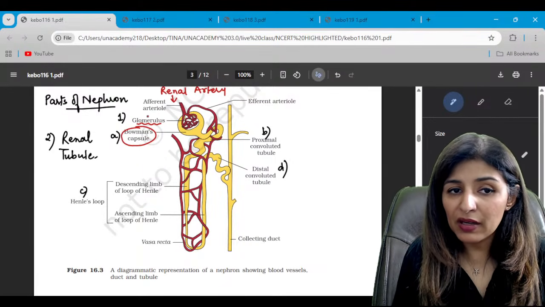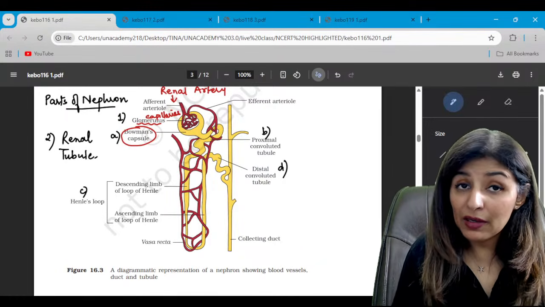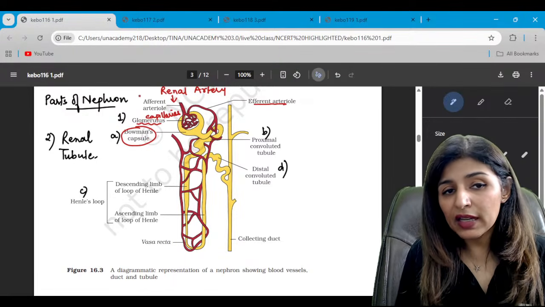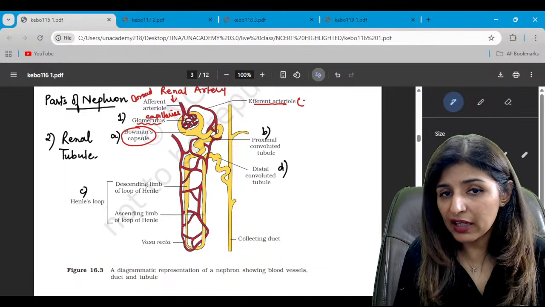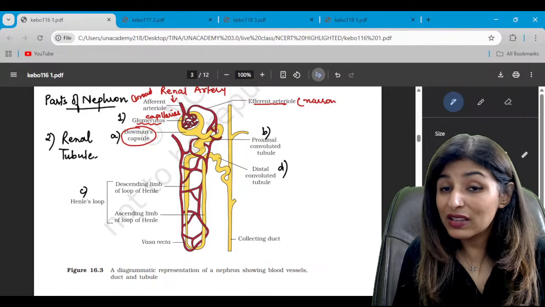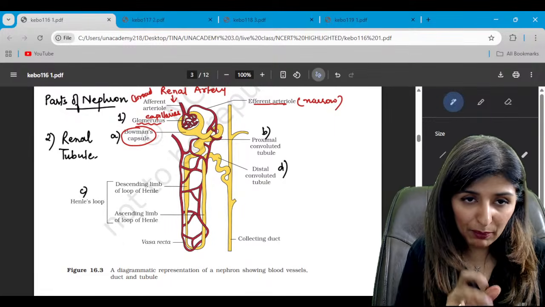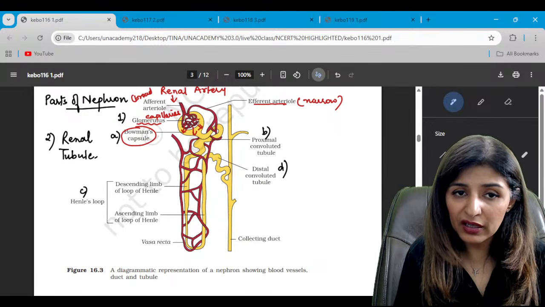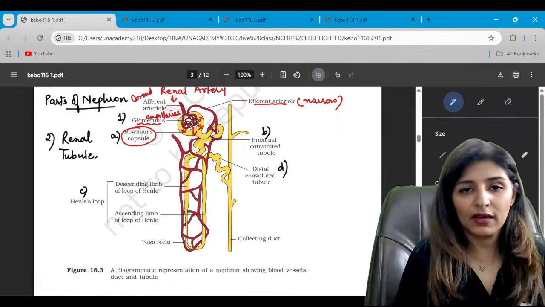When the capillaries rejoin to come out, that is the efferent arteriole. Do you see that the afferent arteriole is broader while the efferent arteriole is narrow? This leads to pressure development in the glomerulus, because of which everything is filtered out except for the blood cells and the proteins.